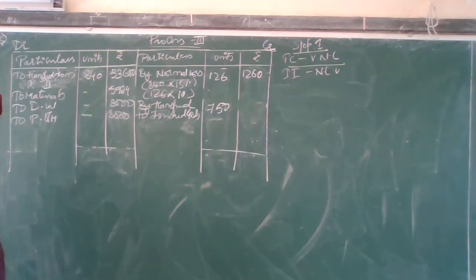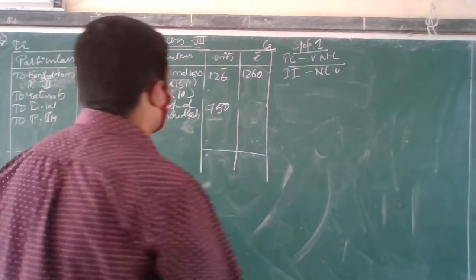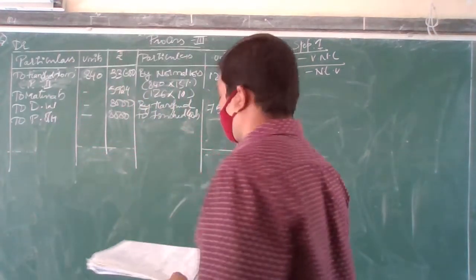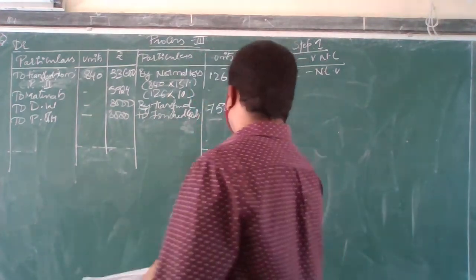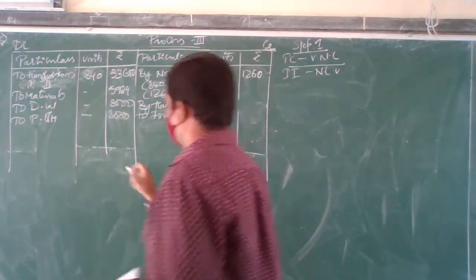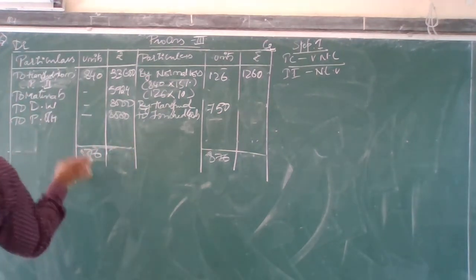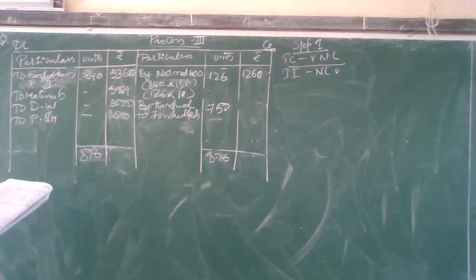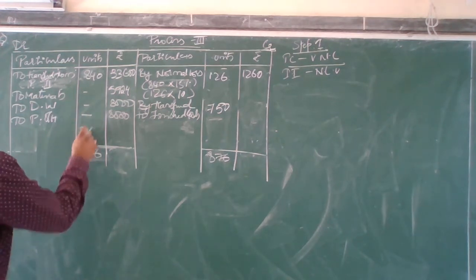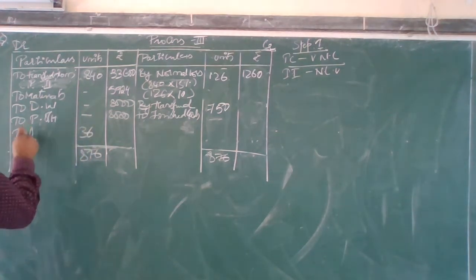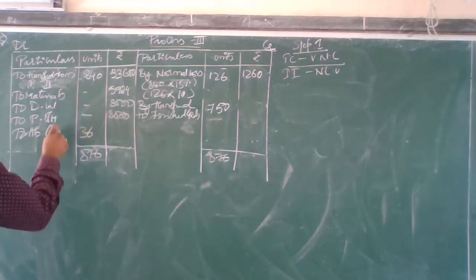Okay, then after this, which side I have more total? Okay, this side, sir. Which is that? That is credit side. 126 plus 750, how much we are going to get? 876. So here also 876 I am going to take. 876 minus 840, how much you are going to get? That is 36. This is your abnormal gain.